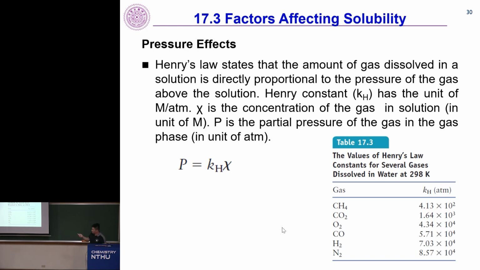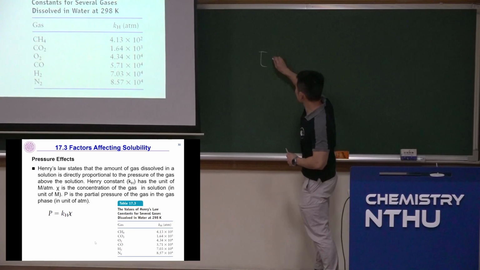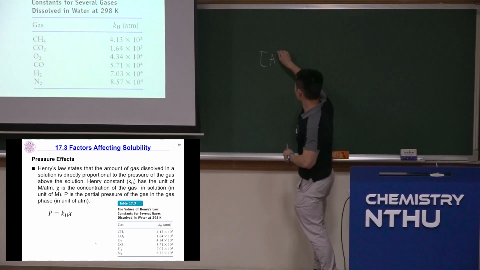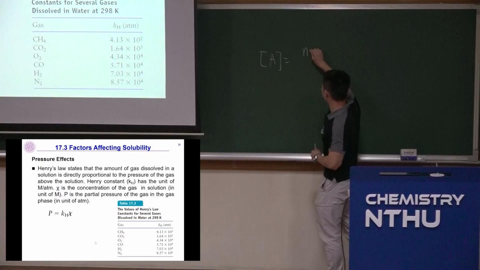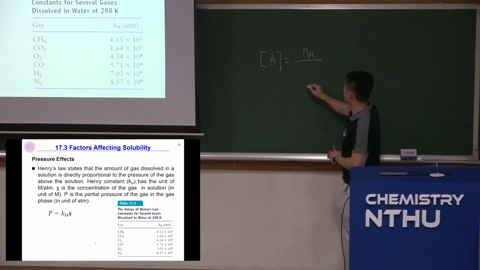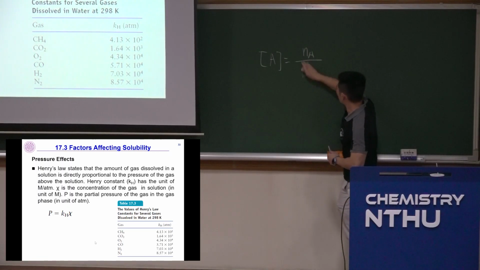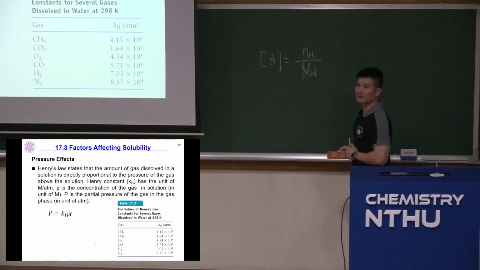Let me repeat, it's not multiplied by molar mass, sorry, it's multiplied by the solvent's molar mass and then by density. So let me repeat very quickly again. So the question he just asked. So what's chi? Chi is the concentration of gas in solution. Concentration is, for example, gas A, the mole number of A divided by what? Divided by liters, the volume of the solvent.